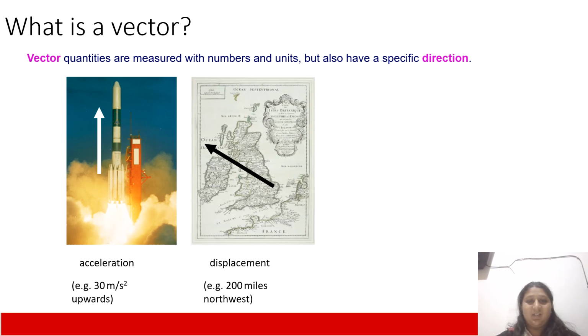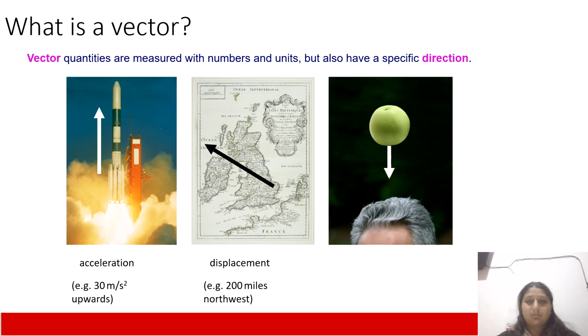Next is displacement. Displacement is movement from one place to another. It also matters with the magnitude and direction, hence it is a vector quantity. Next is the force. Whenever we apply force on some object, at what magnitude and what direction we are throwing it matters, hence it is a vector quantity again.